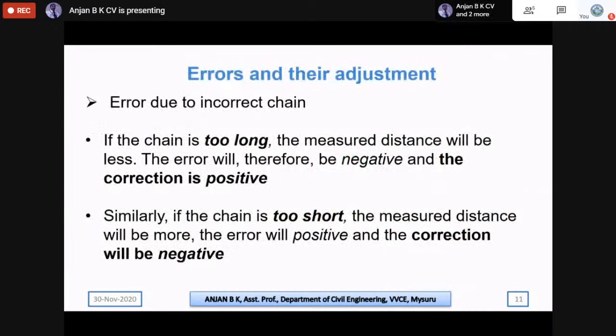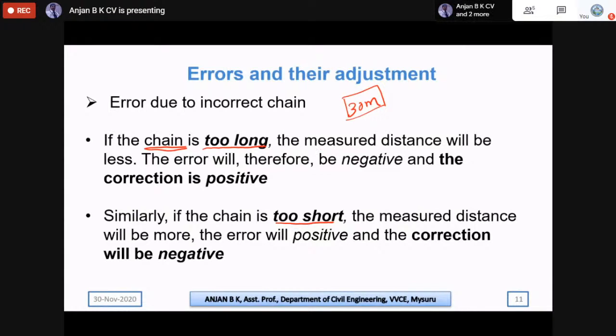And coming to errors, especially when you are using a chain as an instrument, there are two possibilities: the chain may be too long or too short. For example, the standard length of the chain is 30 meters, and if the chain is too long, it is more than 30 meters. Then the measured distance will be less.